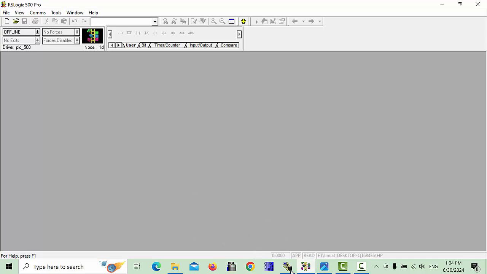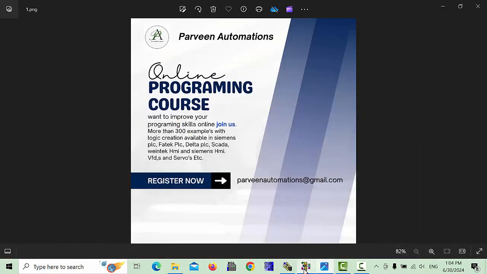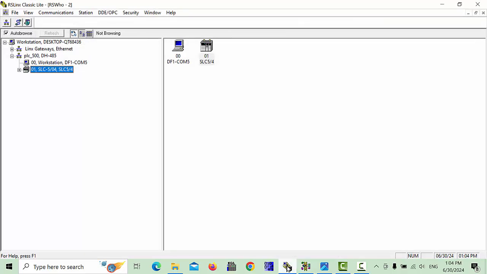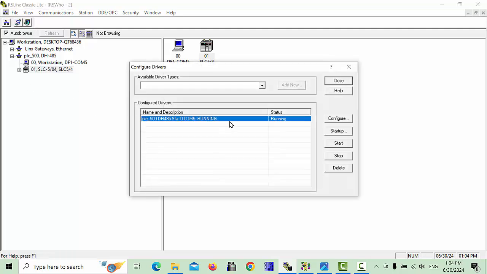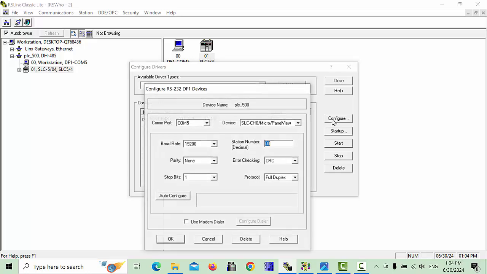This is my software, RS Logix 500 Pro. First of all, we will check our communication to our RSLinx. Simply click on Communications and check here whether your driver is running or not, and also configure and check whether your PLC is successfully connected with the CPU or not.